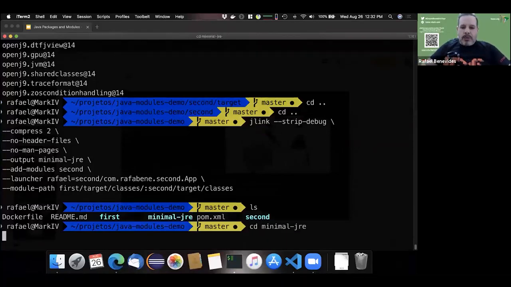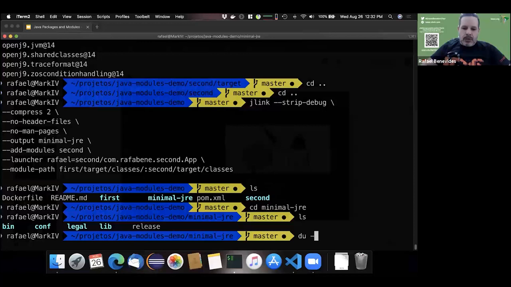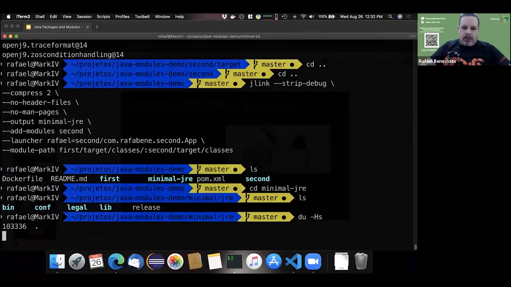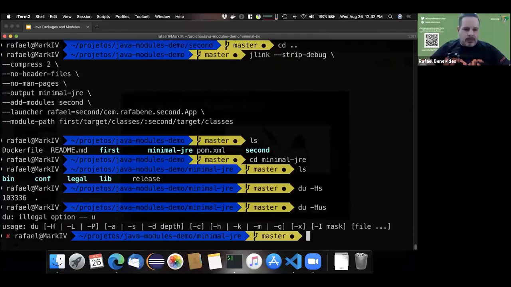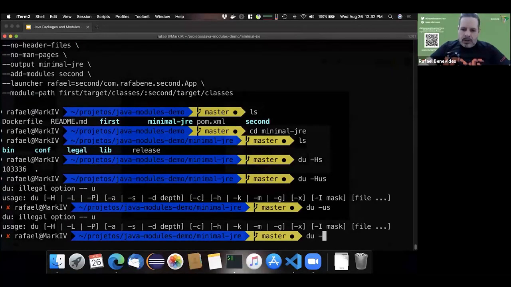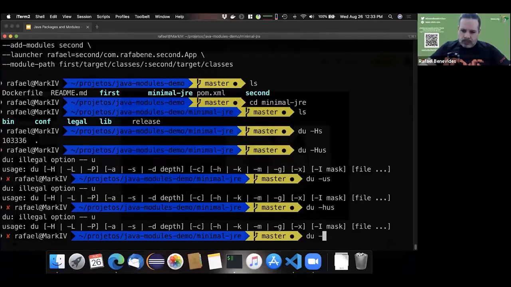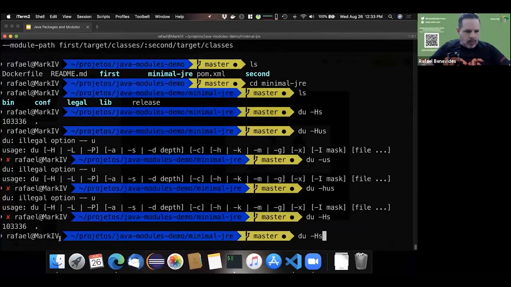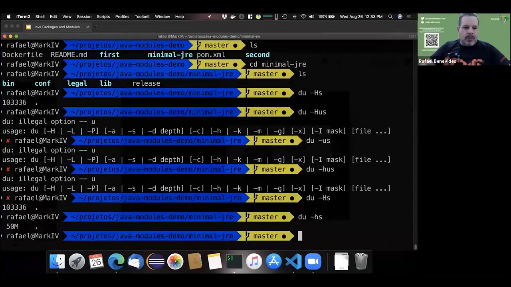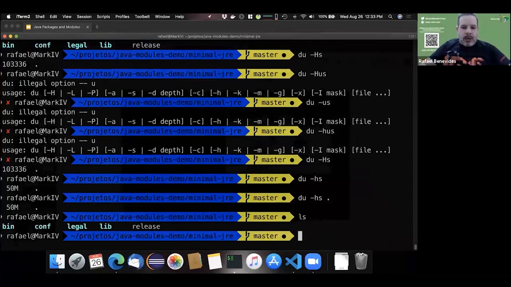If we go there, minimal JRE, and do a disk utility and see the size, it's 100 megs, okay? Yeah, 50 megs in this folder, okay?